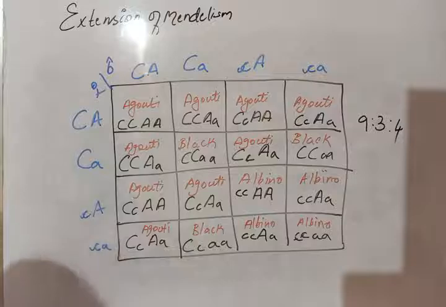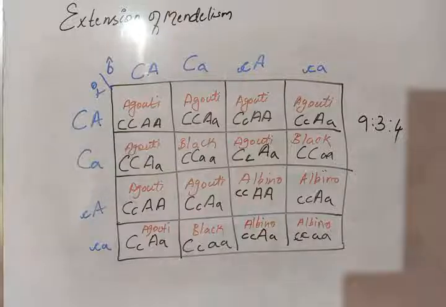So what is the ratio? 9:3:4 is the ratio of supplementary gene, or we can say ratio of recessive epistasis. So the Mendelian 9:3:3:1 ratio is changed to 9:3:4. So these are about the interactions of genes.